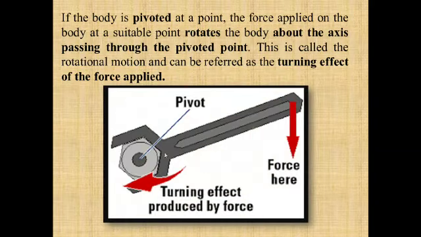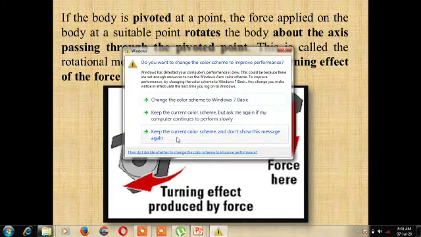For example, if you see a spanner, it is used to unbolt this. So this point is the pivot, and this is where you are applying the force. When you apply the force, what happens? It starts to move in the clockwise direction, and this spanner is turning about this pivot. So it is actually producing the moment of the force, and this is also known as the turning effect of the force.